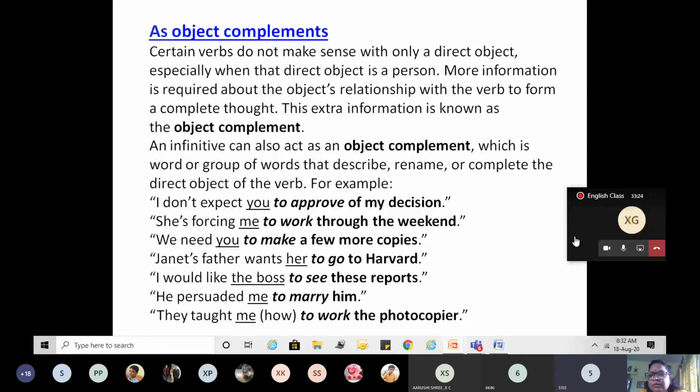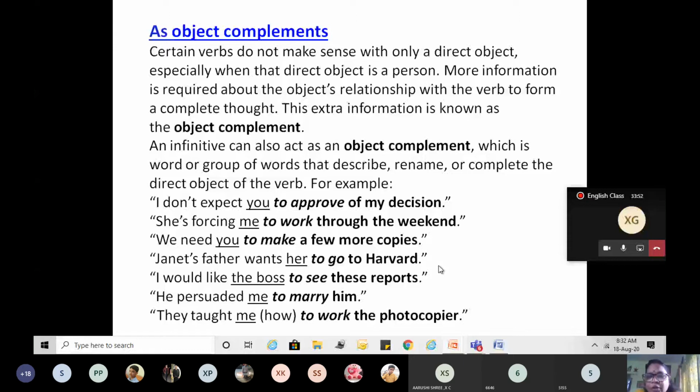We need you to make a few more copies. Janet's father wants her to go to Harvard. I would like the boss to see these reports. He persuaded me to marry him. They taught me to work the photocopier. Okay. Did you get it? It is not the object, but it is the object complement.